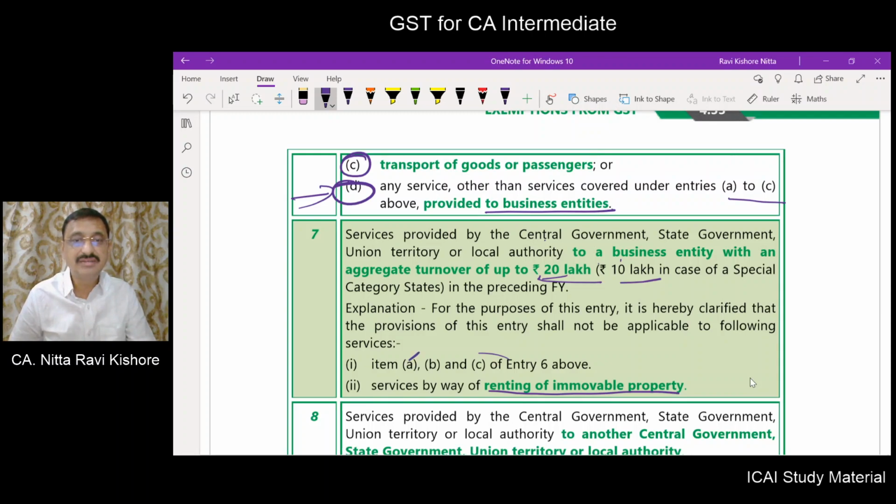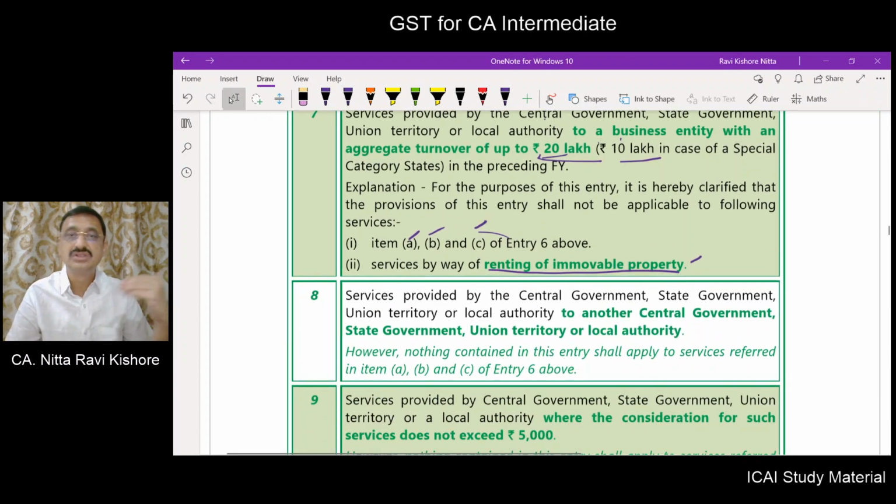But the exemption is not applicable for points A, B, C of entry number 6, that is the Department of Post, aircraft or vessel in the precincts of a port or airport, and transportation of goods or passengers. For these, even though the business entity turnover is up to 20 lakhs, it is not exempt. Also, renting of immovable property is not exempt. Apart from this, any other service provided by the government to the business entity, if the turnover is up to 20 lakhs in the preceding financial year, will be exempt.